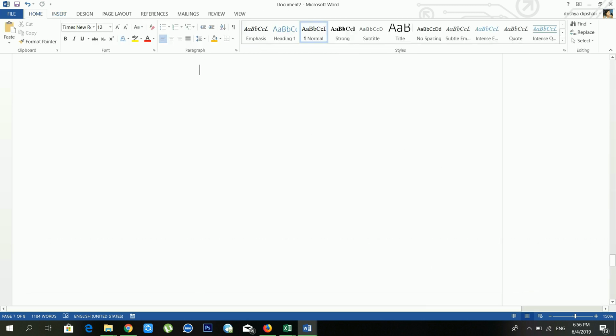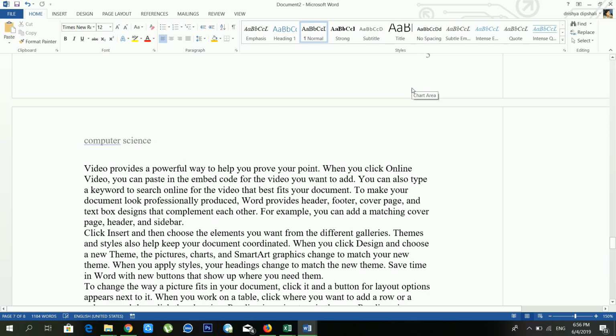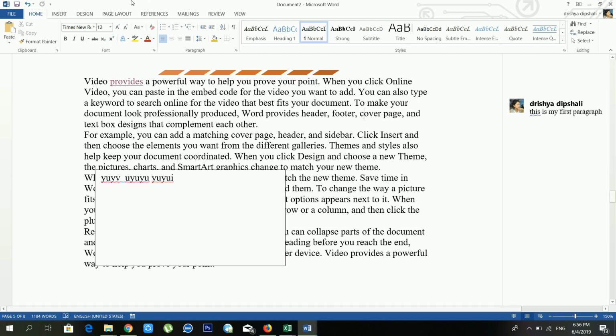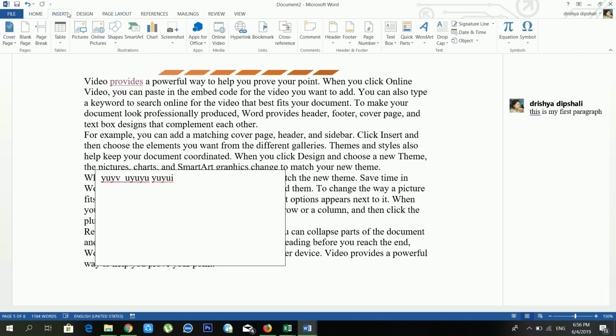Okay, now see, the page number is already applied on every page, right? It's one of the useful options when you are typing a book. In that case it will be very useful. And from here, one secret is also available inside the page number.